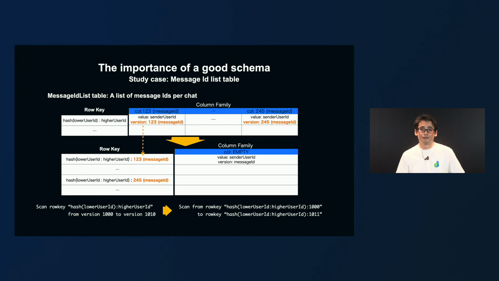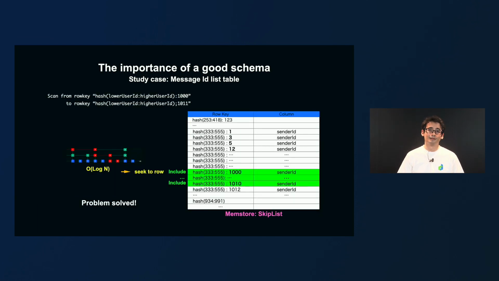Now, going back to our message ID list schema, it's clear that having the message ID as the version is not the best idea. What we did was move the message ID to the row key. So now, instead of having one row key with the whole message ID list in it, we have the message ID list distributed in multiple rows. And what we do is arrange the query over the rows instead of over the versions. Now, memstore can seek directly to the row which has the message IDs we are looking for. So we only seek once, which is just time complexity log n, and well, problem solved.